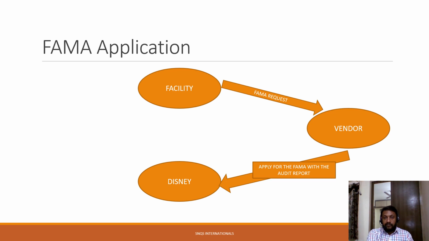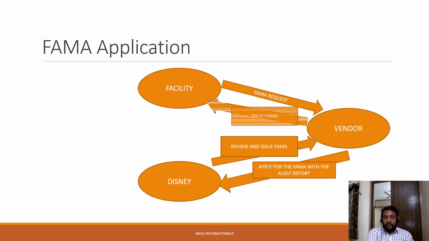So Disney reviews the audit report, and if Disney is satisfied with the audit report, and satisfied that there is no MCS violation and the facility is fit to produce the Disney branded product, then Disney issues the FARMA to the vendor. The FARMA is then sent to the facility.